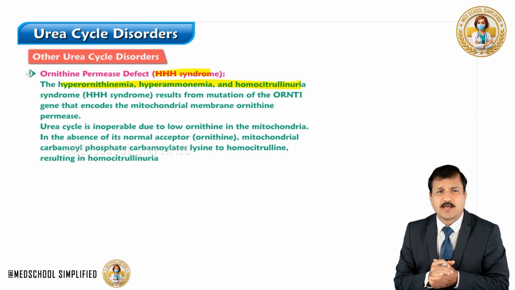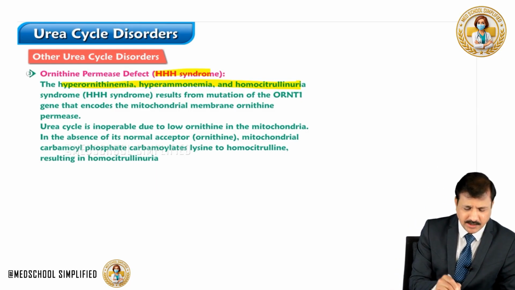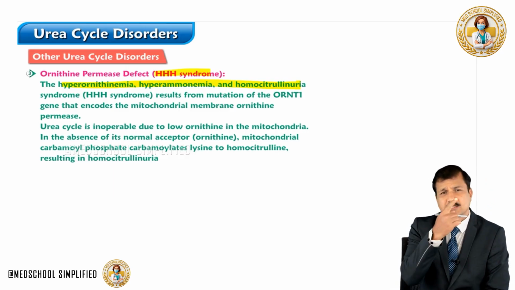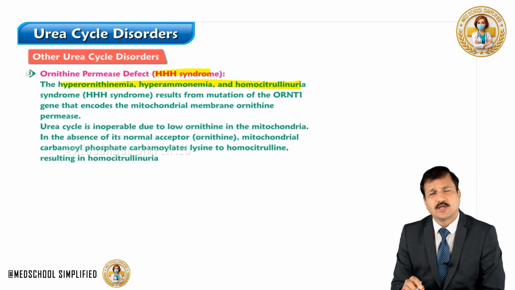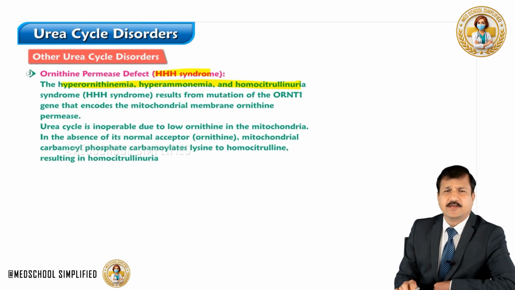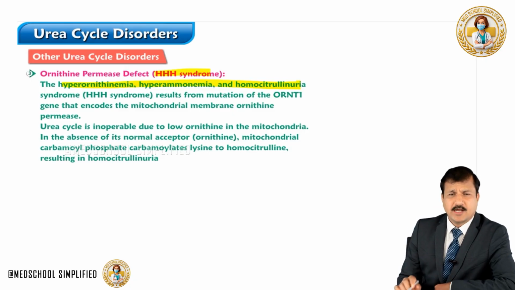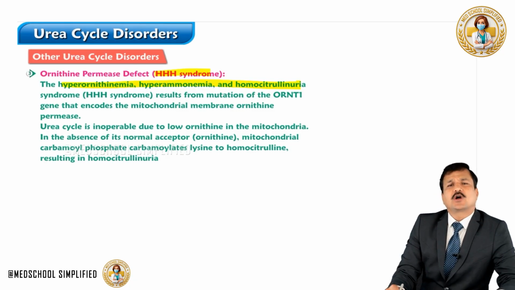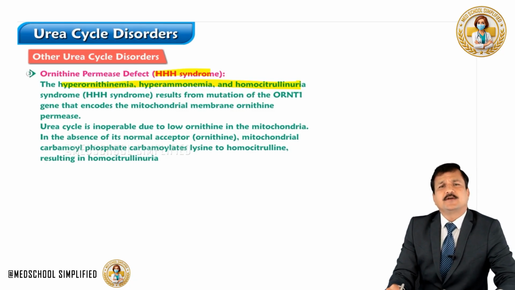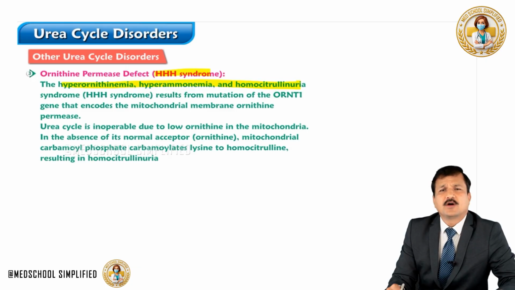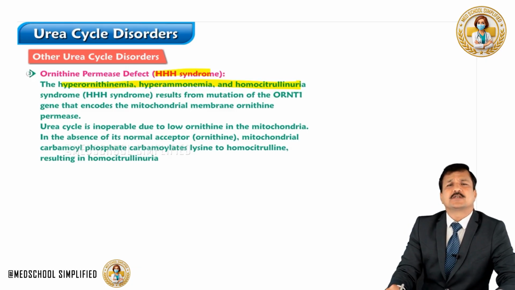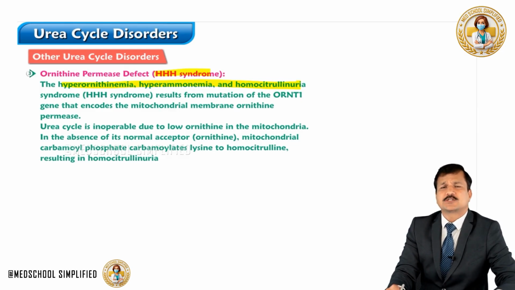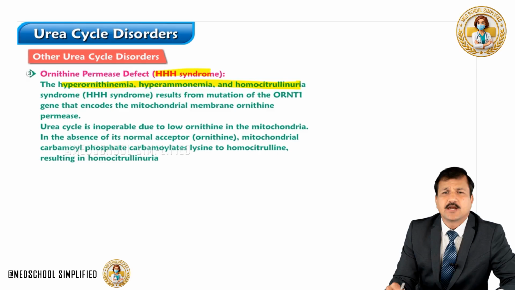So because of this, what will happen? There will be hyperornithinemia, excess ornithine appearing in the blood. Hyperammonemia, because the second reaction is not going on in the urea cycle, leading to elevation of ammonia levels in the blood. And also there is homocitrullinuria. Carbamoyl phosphate, which is elevated in the absence of ornithine in the mitochondrial matrix, will combine with lysine to make homocitrulline, and this homocitrulline will appear in the blood and later appear in the urine.